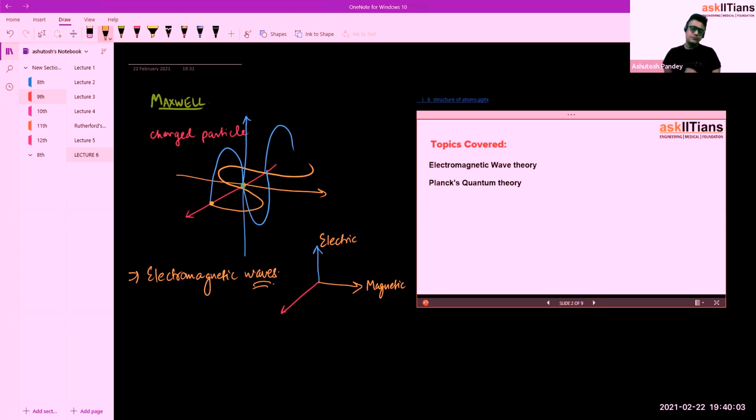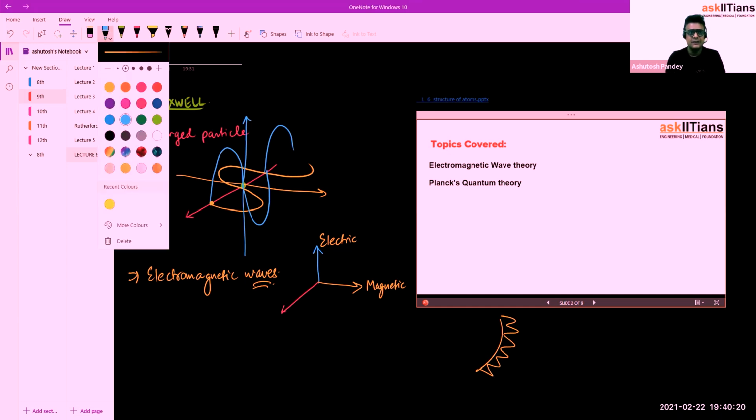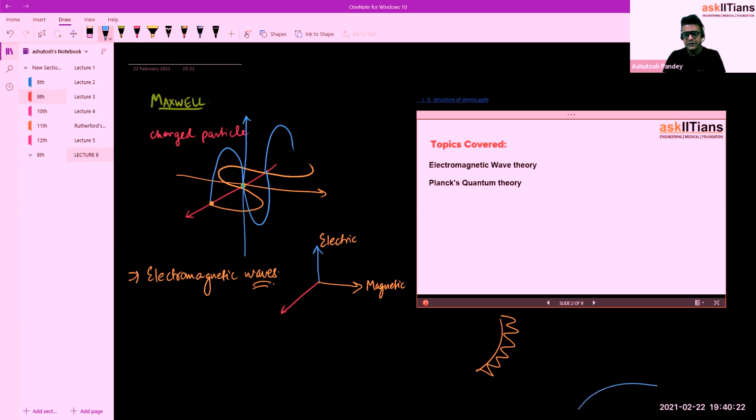These electromagnetic waves do not require any medium for their propagation. For example, the sun is there and we are on earth, and in between there is no medium.